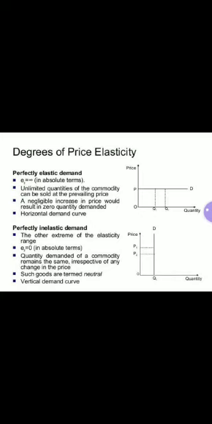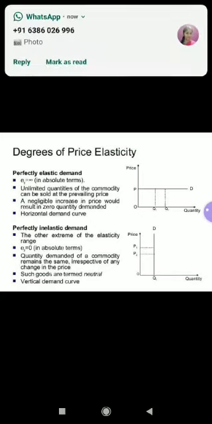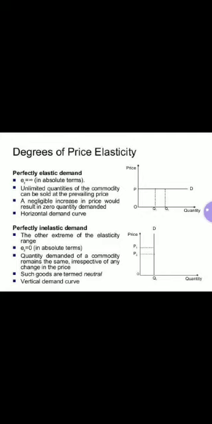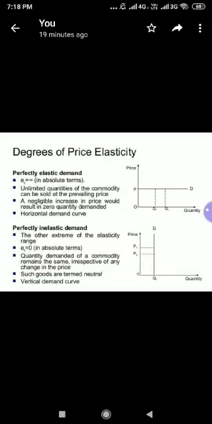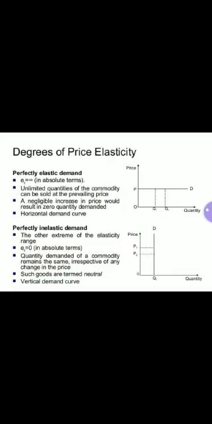Cases of perfectly elastic demand are extremely rare. It's a very, very rare phenomenon that even if the price is constant, still demand increases. So you can see unlimited quantities of the commodity can be sold at the prevailing price. A negligible increase in the price will result in zero quantity demanded, and therefore the shape of the demand curve here will be a horizontal line parallel to the x-axis. Or you can say, in the case of perfectly elastic demand, the demand curve will be a horizontal demand curve, right?